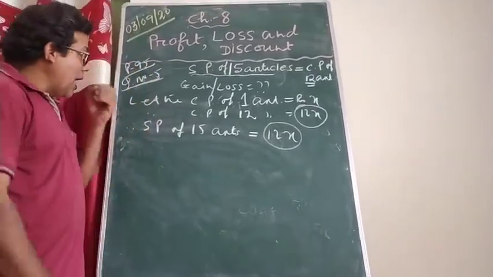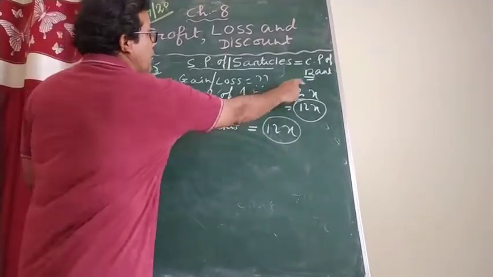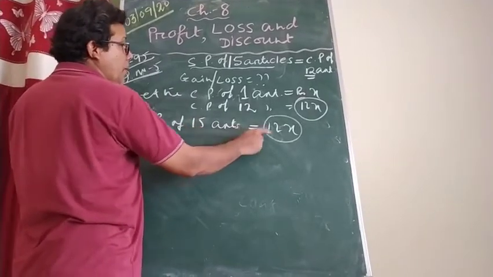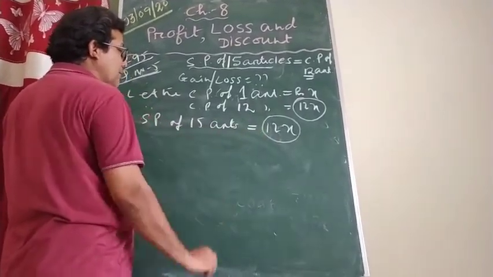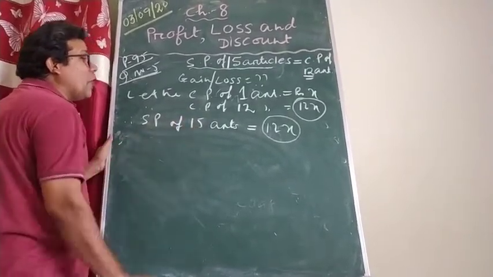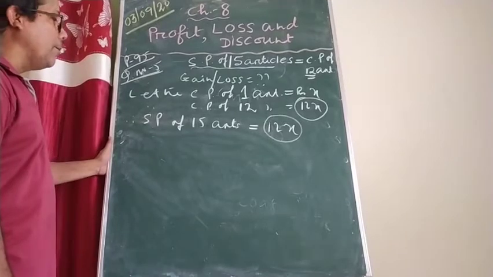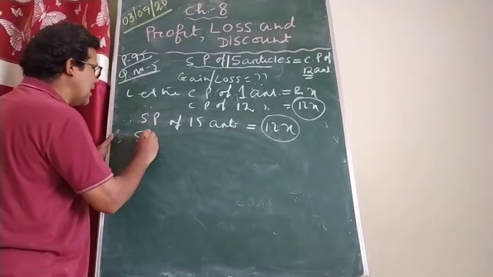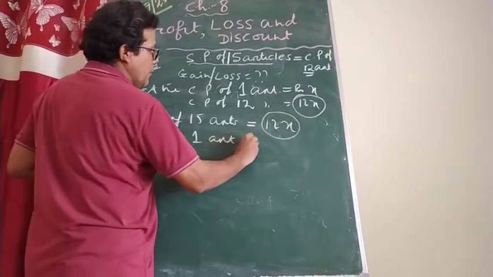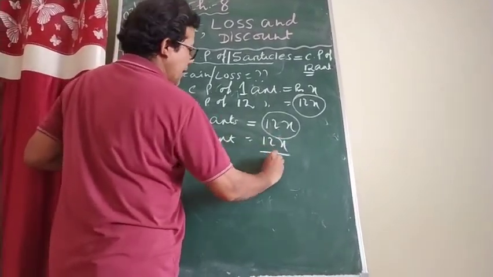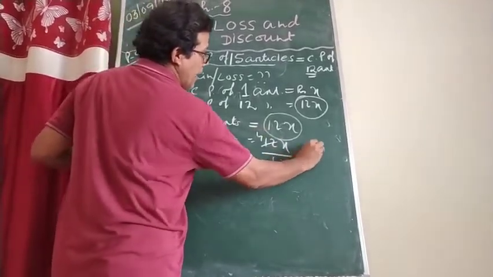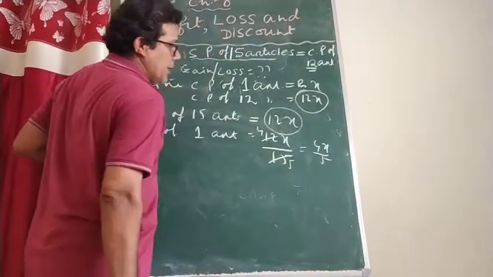Here I know the CP of 12 articles, and here I know the SP of 15 articles. So in both cases, the quantity of articles is not the same. So I can easily write here SP of one article is equal to 12x by 15, that means 4x by 5. I hope it is clear to you.